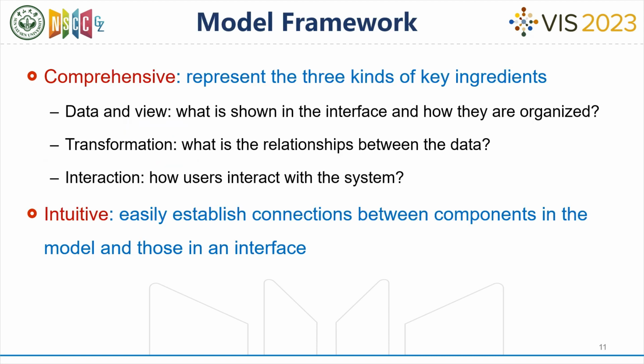When designing the model, our concern is that the model needs to represent the three kinds of key ingredients and enable researchers to easily establish connections between components in the model and those in an interface. So we choose a flowchart format. I will now explain how we represent each of the three ingredients.